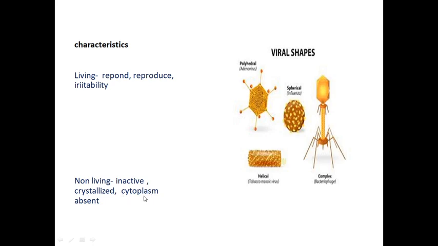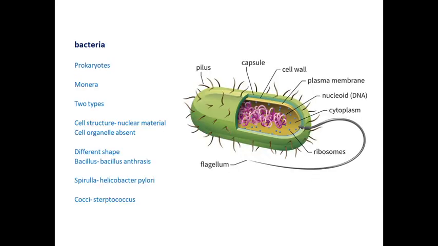And the cytoplasm, the metabolic machinery called cytoplasm, is absent. These are the non-living characteristics of the viruses. That is all for the viruses. In viruses, we simply want to know the definitions and the types based on living and non-living things. Okay. The next one is called bacteria.